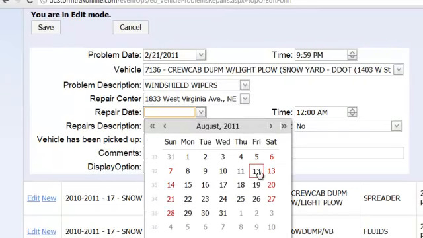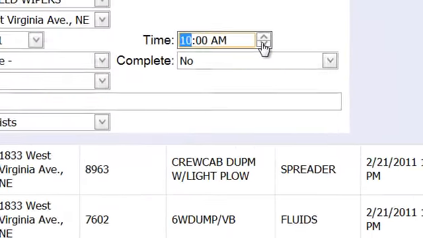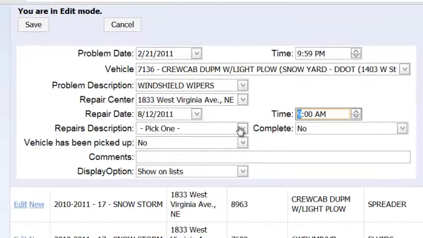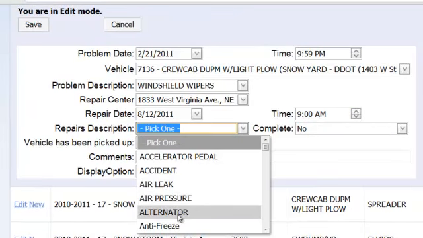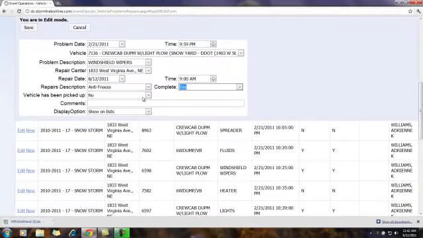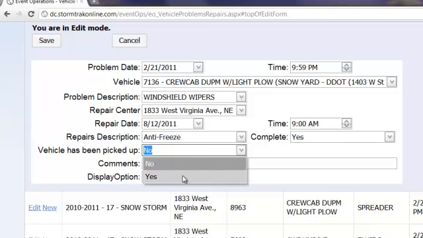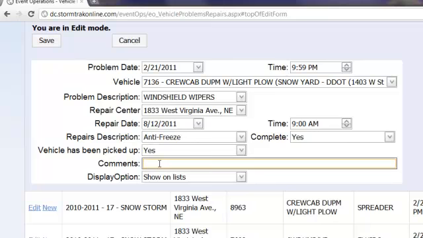Choose the repair date and time, the repair description, identify it as being completed, and if the repair vehicle is now returned to the driver. Make any notes.